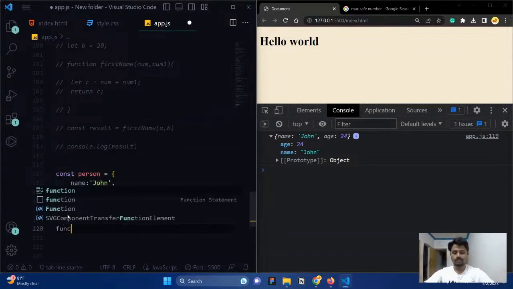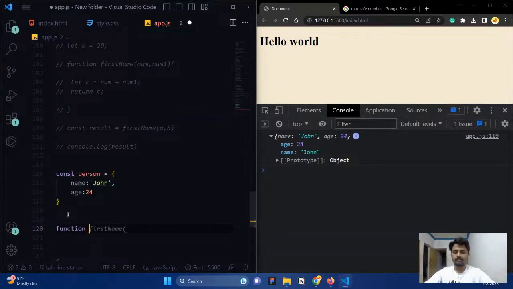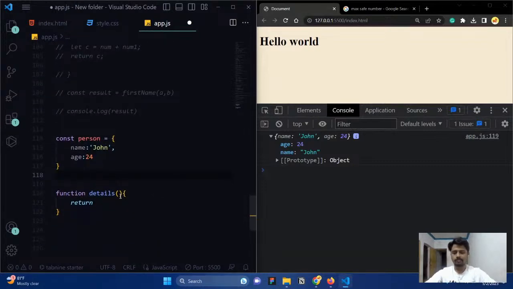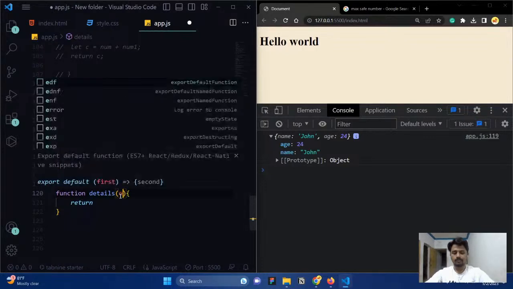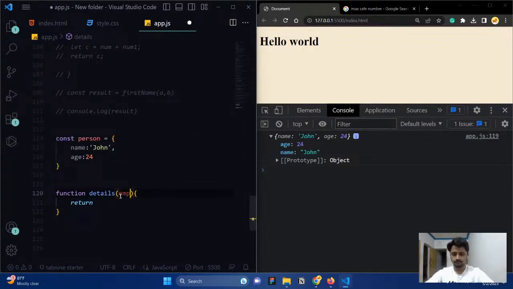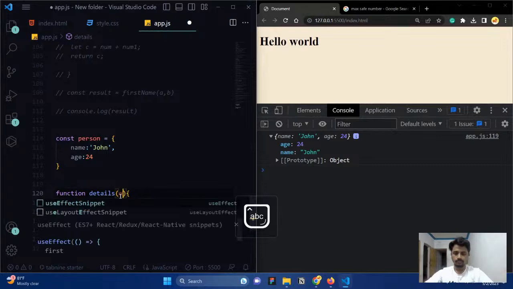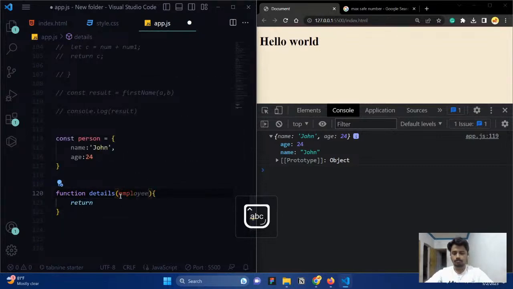Well, a function, right? I just want to name it details, and this function is going to return. Let me create a parameter and name it employee.